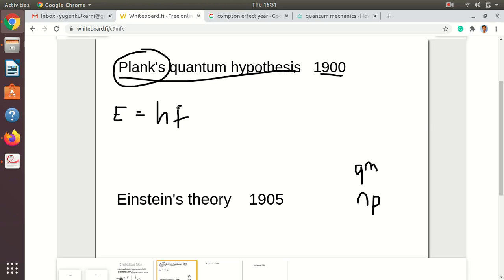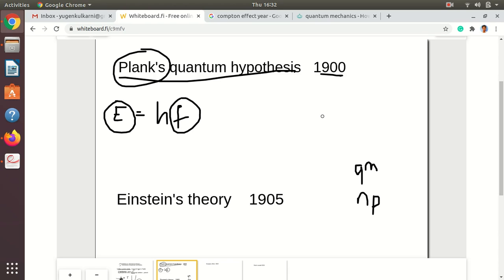So what this is relating, you might have studied that there are some particle characters and there are some wave characters. This energy is in fact particle character and frequency is wave character. So what Planck has done, he has interrelated the particle aspect and the wave aspect, or particle nature and the wave nature. So this concept was already established in 1900, and on the basis of this Planck has explained black body radiation, why black body radiation is taking place.